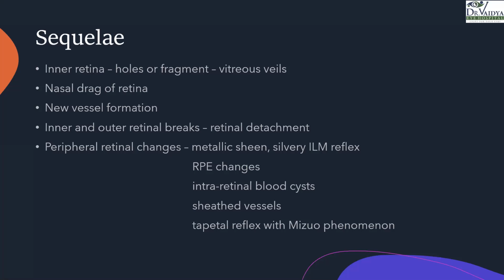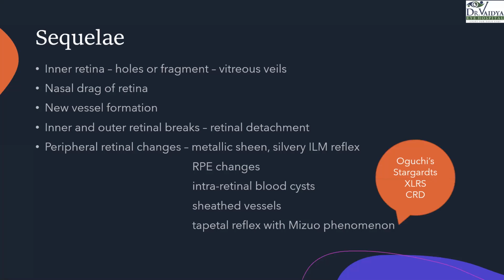Oguchi disease. Correct, very correct. So Oguchi disease, but we now know that even in XLRS it is there, and there are other conditions as well. In Stargardt and in combined cone-rod dystrophies, the Mizuo phenomenon can be seen.